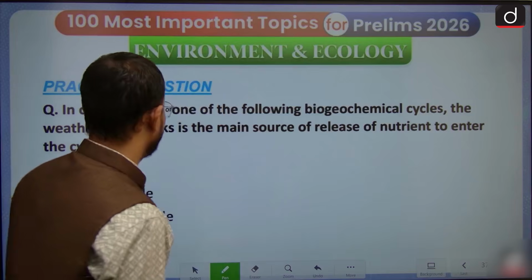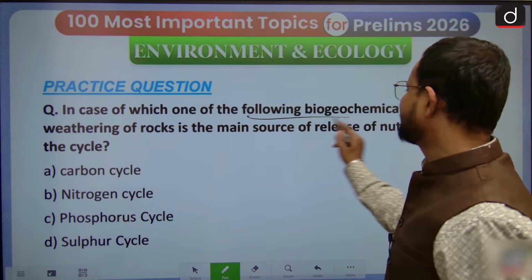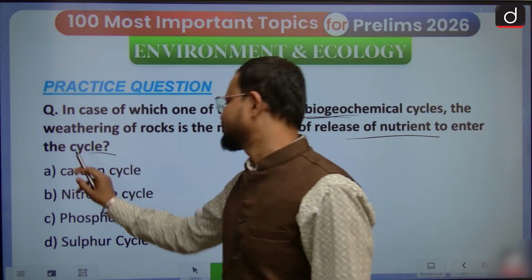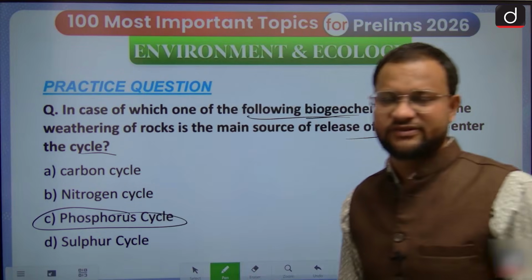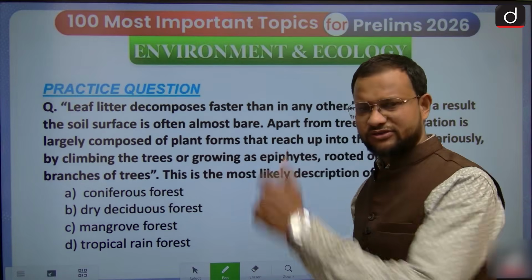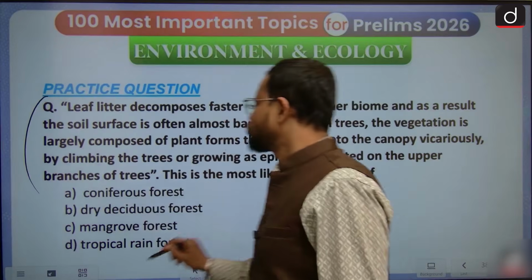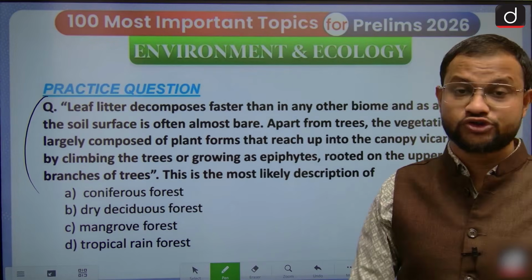Next, again on biogeochemical cycle. The answer to this is the release of nutrients to the other cycle, that is the phosphorus cycle. In the phosphorus cycle, rock plays a very important role. This question is on biomes, and you shouldn't find this kind of lengthy question very difficult.